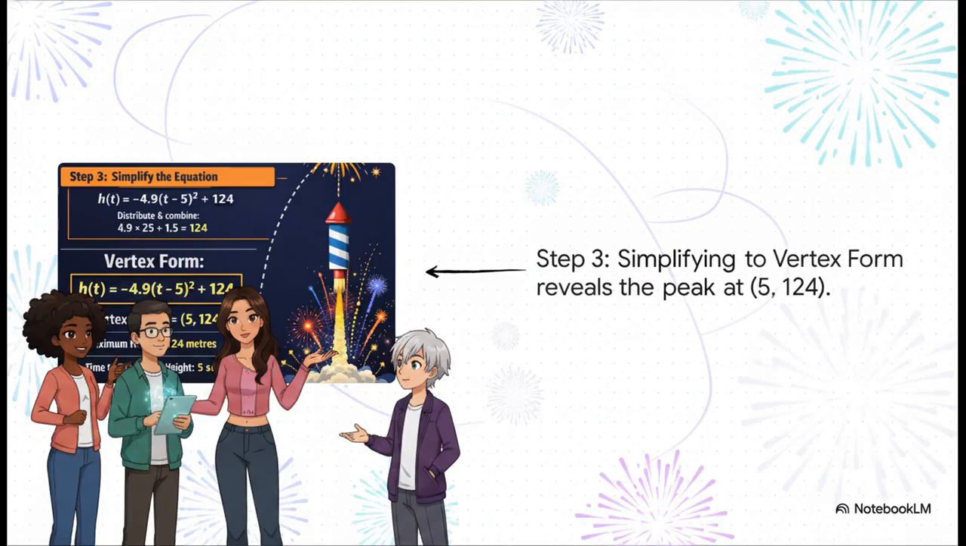So now we simplify the whole thing. We pull that subtracted 25 out of the parenthesis by multiplying it by our leading negative 4.9, which gives us a positive 122.5.